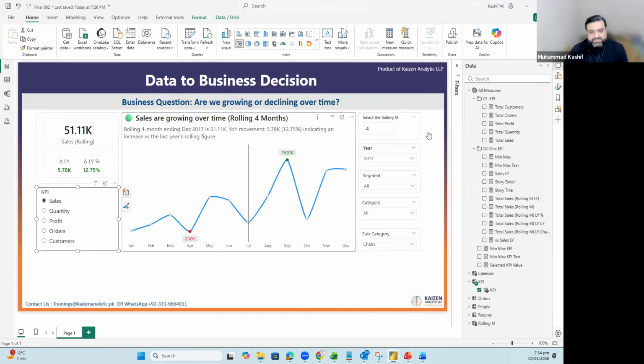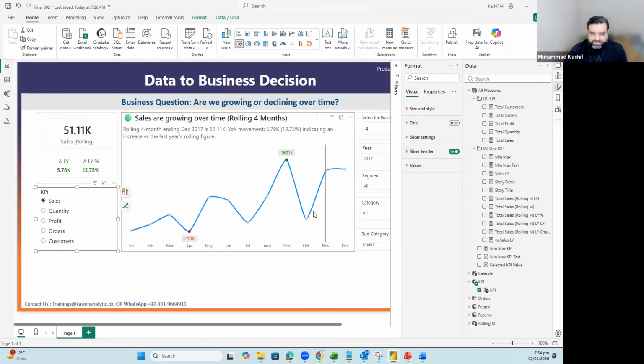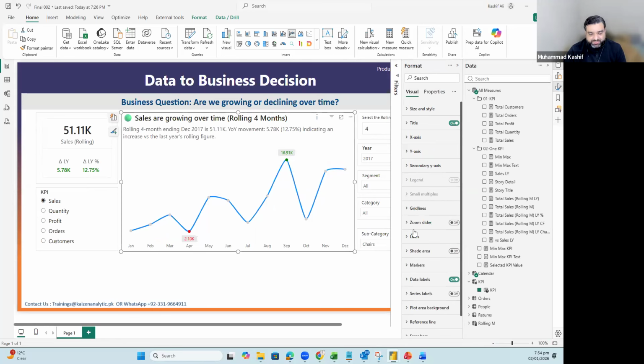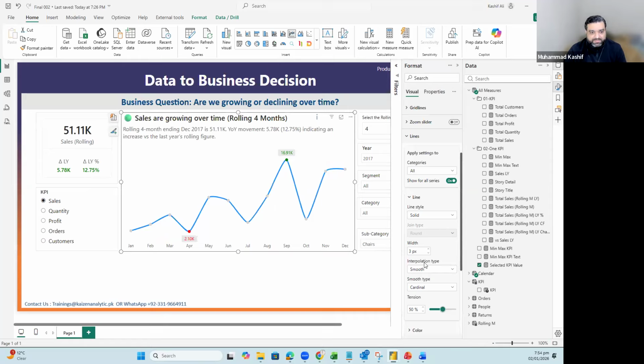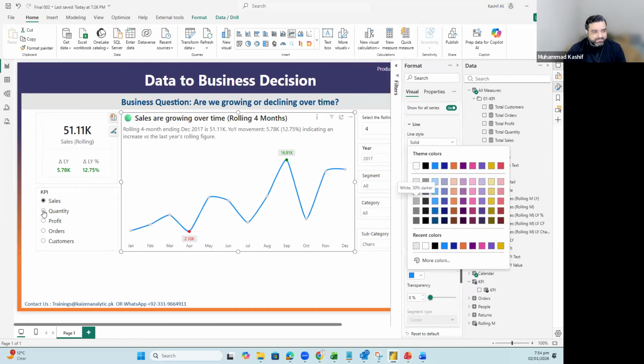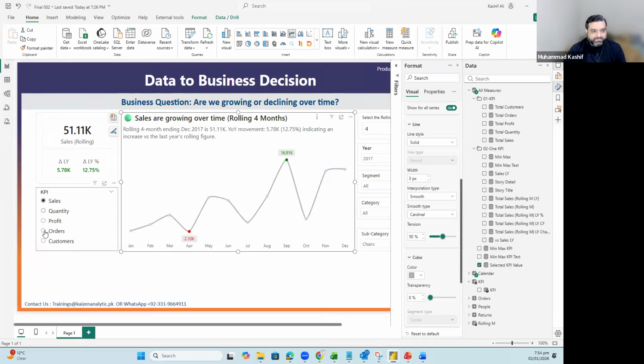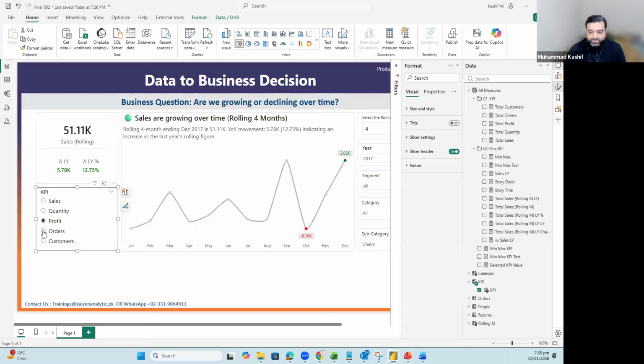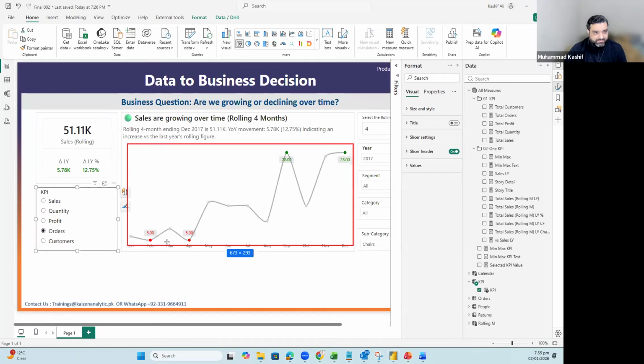Okay, and as far as the line is concerned, because this is a blue line and it is taking a lot of attention, we don't need the attention in the lines. We need the attention at certain points. So right over here, I will change the attention. I will make it gray. Okay. So let's make it gray in the middle. So this will do the trick. Okay. So it has everything. So our first part, which is this line, is dynamic.